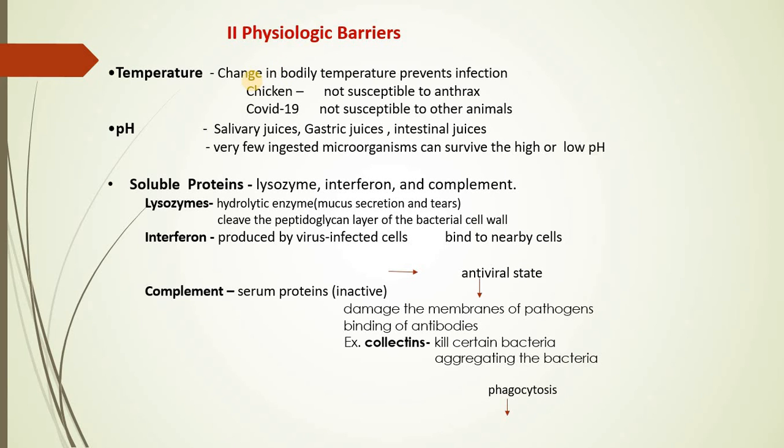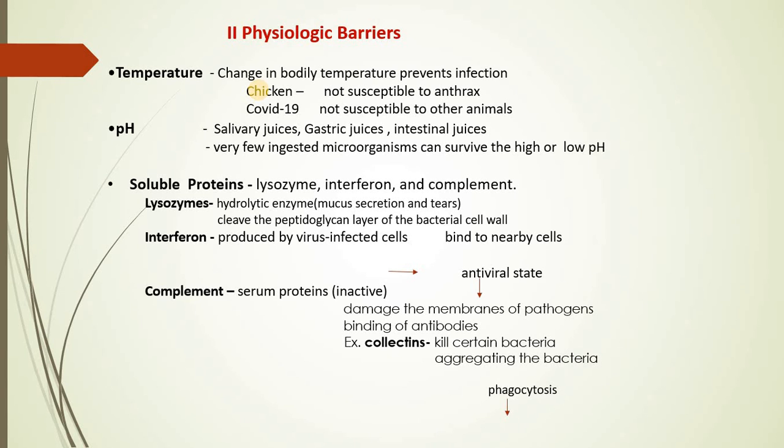If that optimum temperature is not provided, then any kind of living cell cannot grow, and if there is no growth seen, there cannot be any reproduction or multiplication of the cell. Hence, we can say that change in the bodily temperature within the organism can bring about prevention of infection.